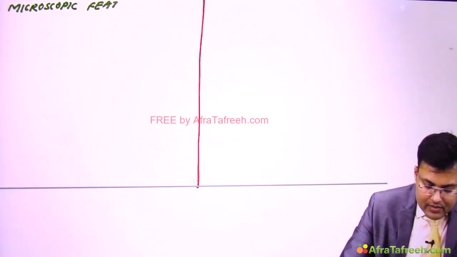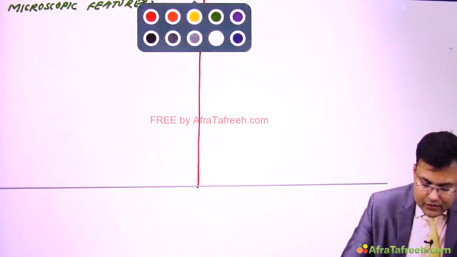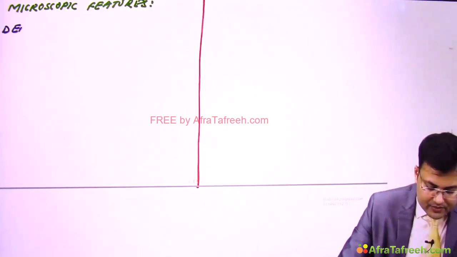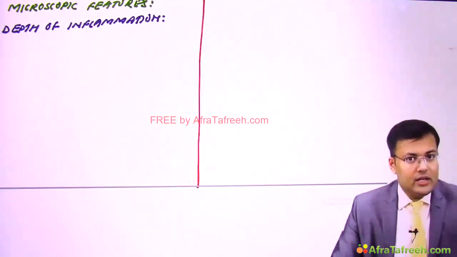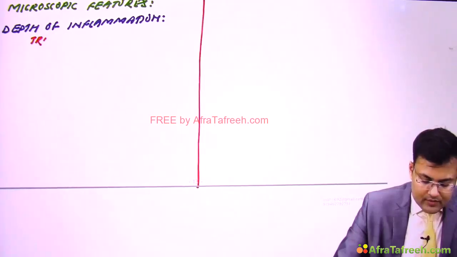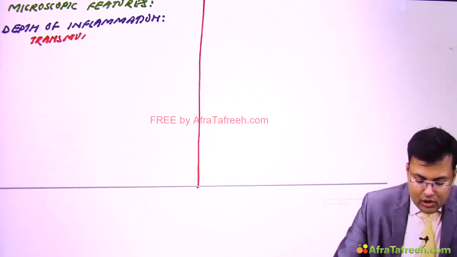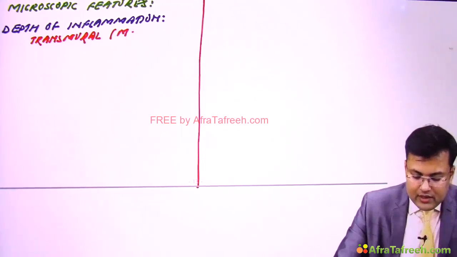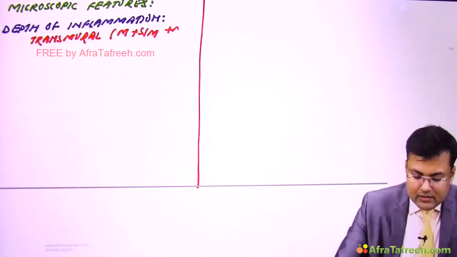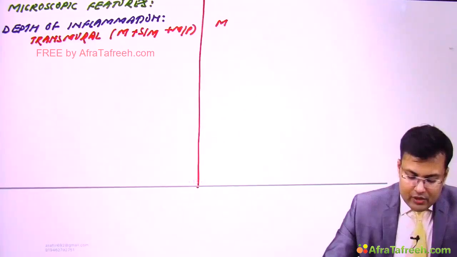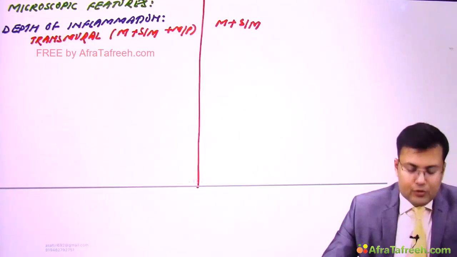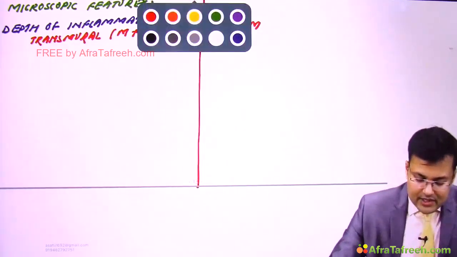Differences between microscopic features. First important point, depth of inflammation. We discussed it is transmural in Crohn's disease, and it involves only mucosa and submucosa in ulcerative colitis. So if it's transmural, all 3 layers are involved: mucosa plus submucosa plus muscularis propria. Simple. And in ulcerative colitis, there is only involvement of mucosa plus submucosa. Now see what kind of inflammation is seen.